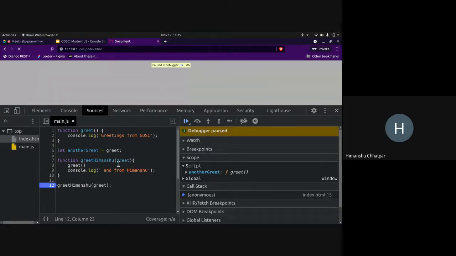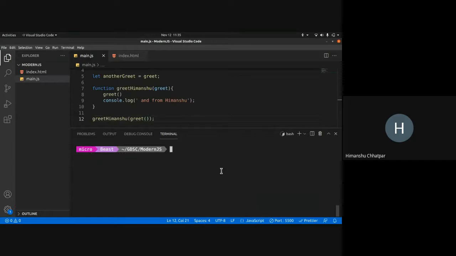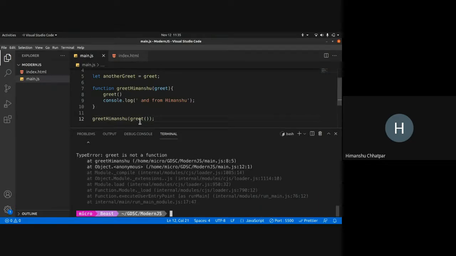So I passed a function. The difference between this and this, I think, would be clear now. When I'm doing this, I'm executing the function here itself, and whatever value is left is what is passed as a parameter. But if I'm doing this, the function is getting passed. So let me show you once again over here. Let's execute this. This will not work. Why? Because I'm executing the function here itself. On execution, this piece of code runs.